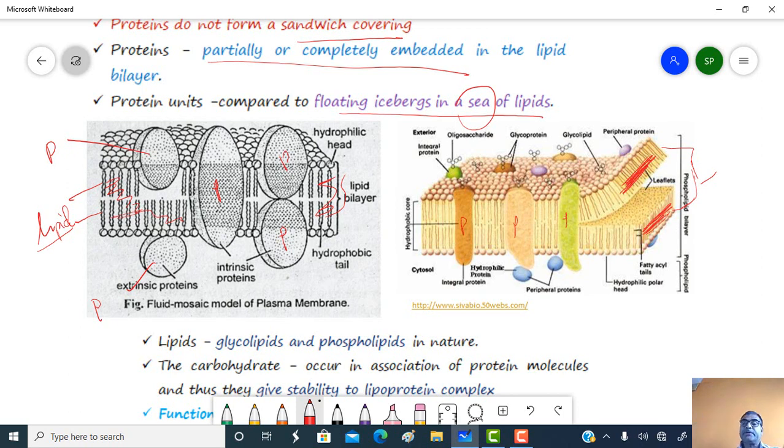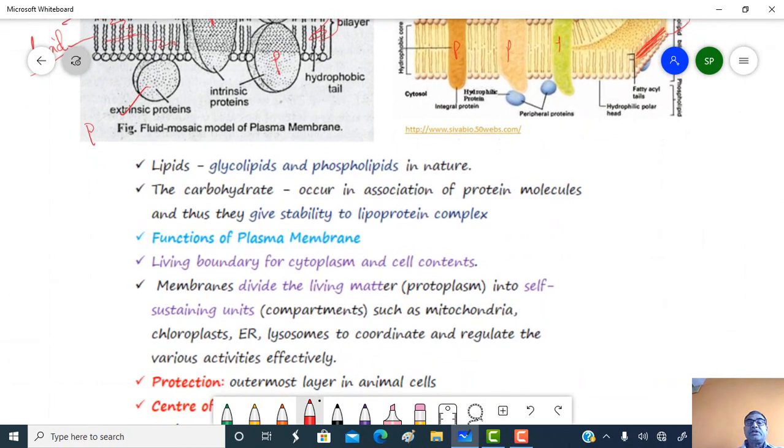Either they are embedded or sunk in the ocean of the lipid, or they are partially present on the outer side as floating structures. The lipids here are glycolipids and phospholipids.